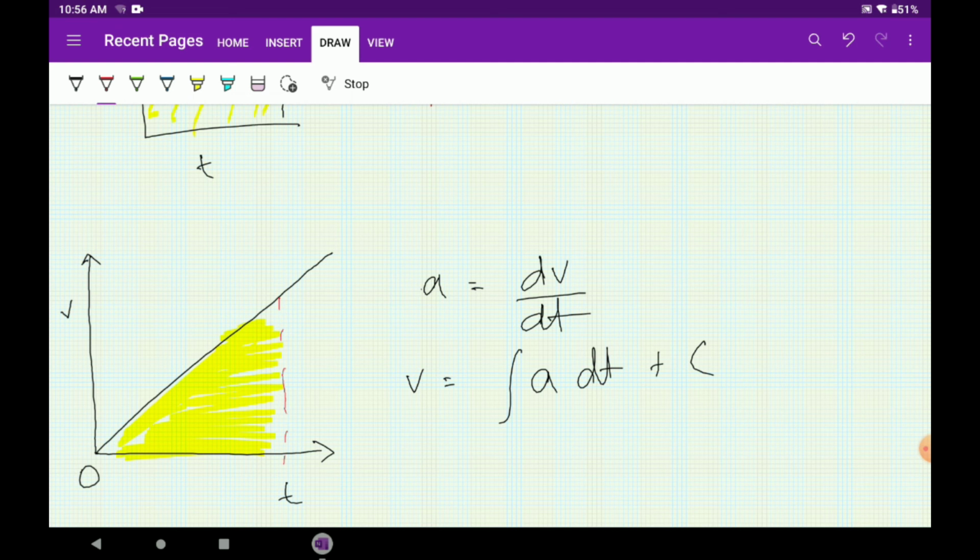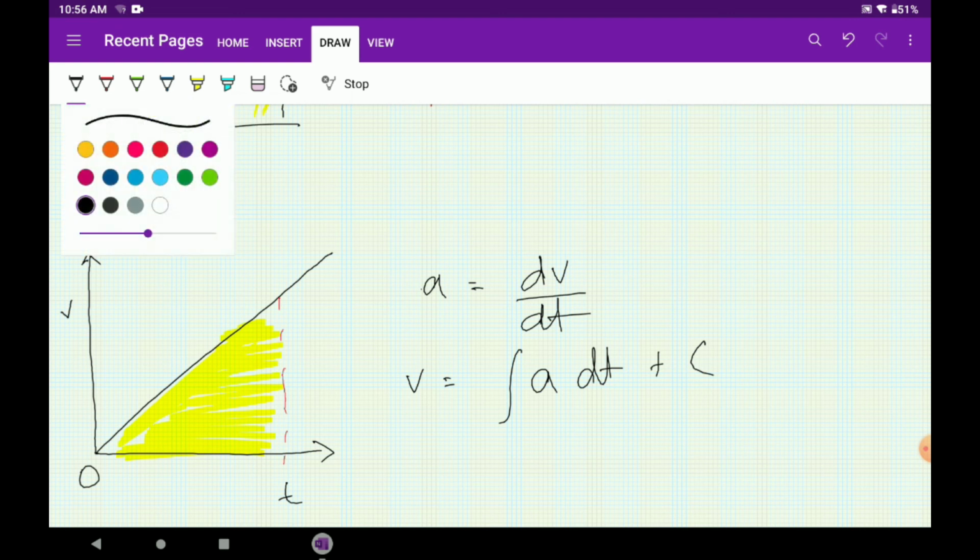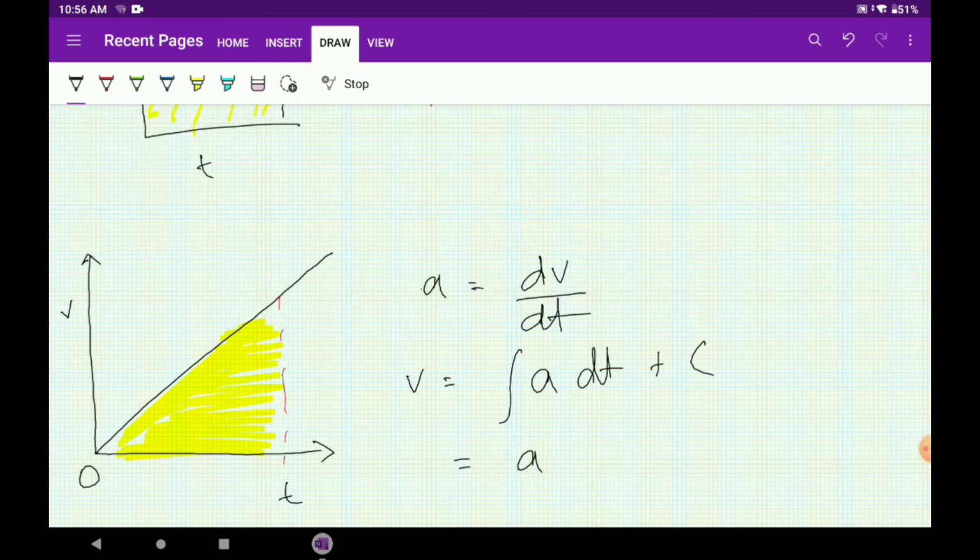So let's take the point of time t equals 0. At t equals 0, what will be the velocity? If a is constant and we integrate it over t, it will come as a t plus c. Okay, we are integrating with respect to t. So at t equals 0, v equals c. It will be only the constant of integration.